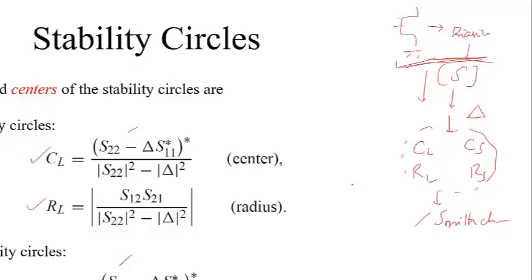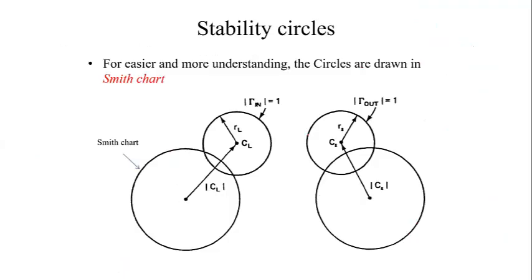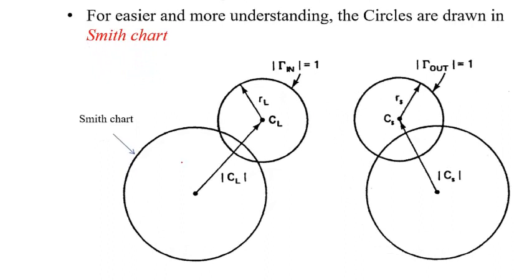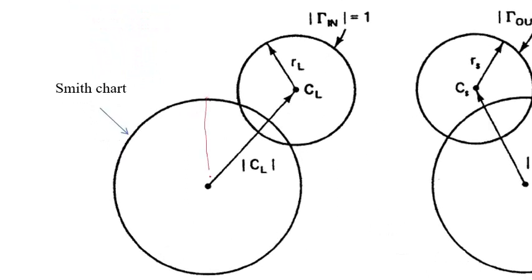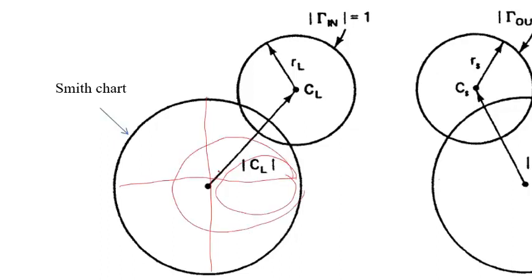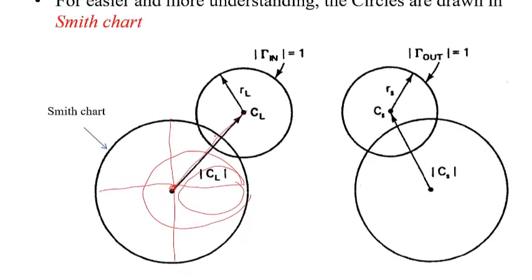So in today's class, we are going to see how to calculate the values and how to draw the circle, and I'm going to provide some simple tips so that you can easily draw it. Now, let's consider this is a Smith chart. From the center of the Smith chart, first we have to locate the CL along the particular angle.